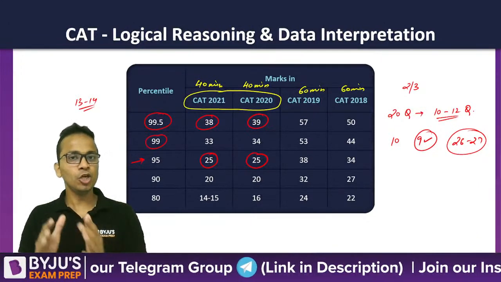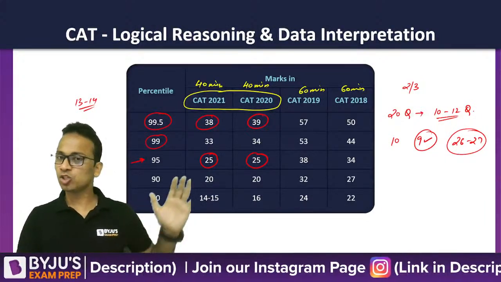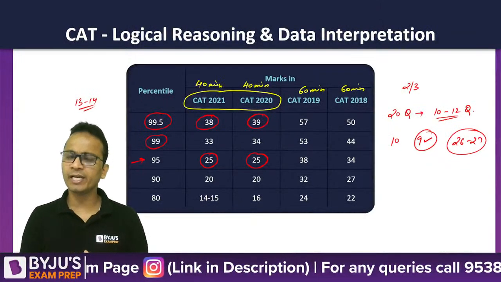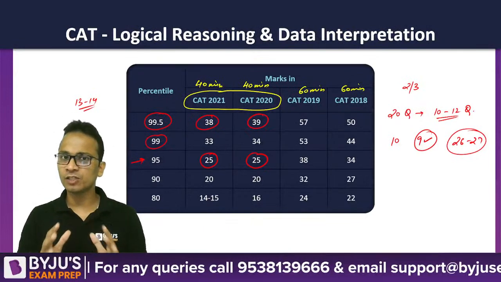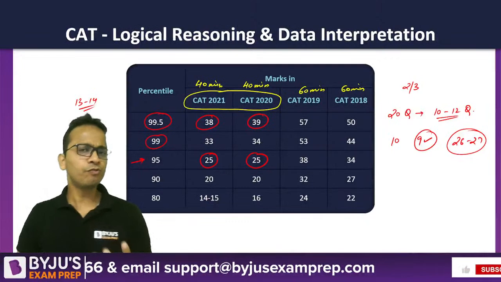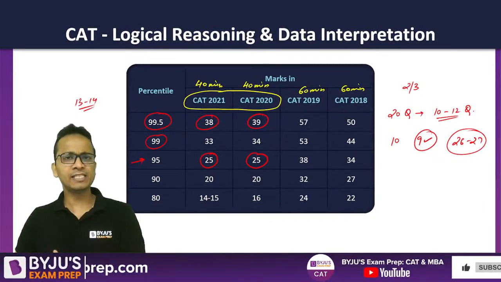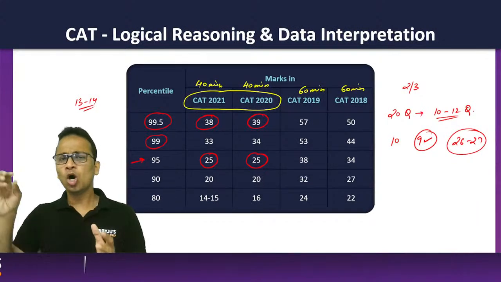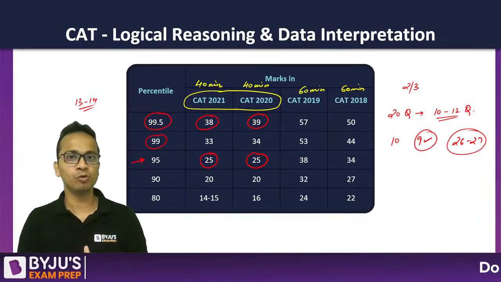Okay, then you will be able to ace data interpretation. So Disha, it's all about practice. If you think that you are facing a problem in data interpretation, then the only way you can resolve this problem is by practice. So try to practice four sets of data interpretation every day for the next 10 days. I am sure that if you do so, on the 11th day, your level will certainly have improved.